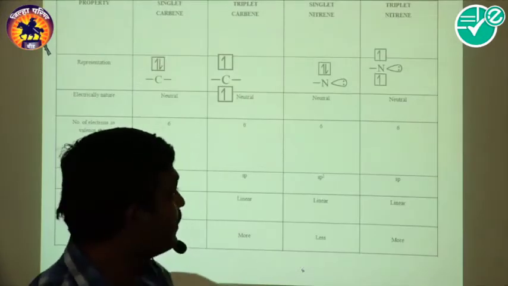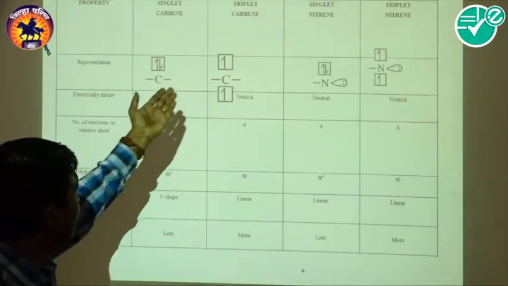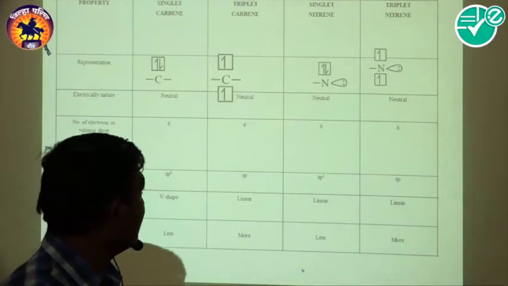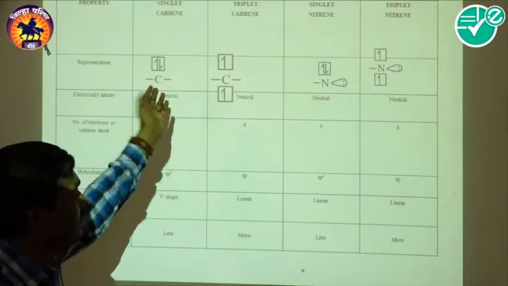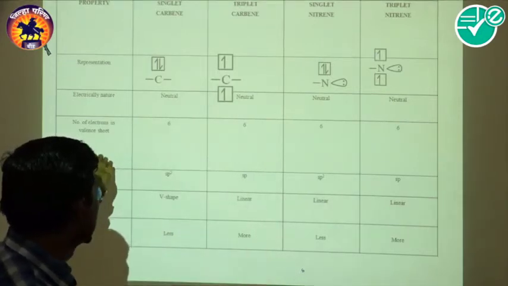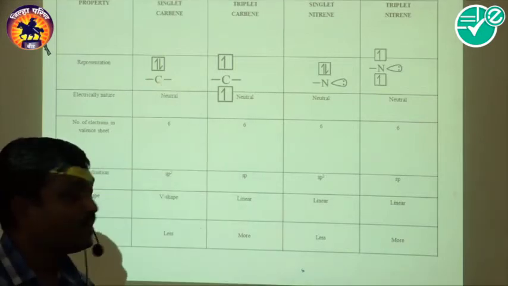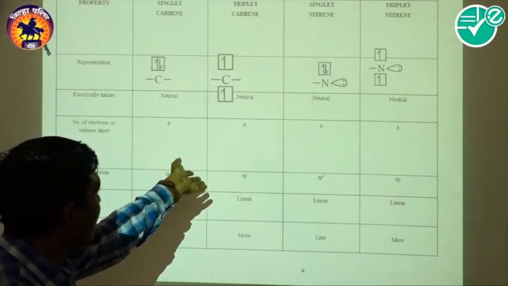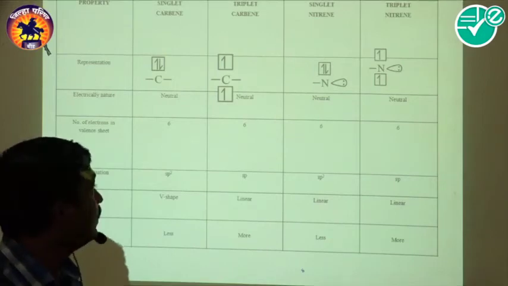Now look at some extra examples: singlet carbene, triplet carbene, singlet nitrene and triplet nitrene. Here is the representation of carbene, where 2 electrons are present. The number of electrons in the valence shell, counting the 2 bonds and the 2 electrons, becomes 6. This is a neutral species.